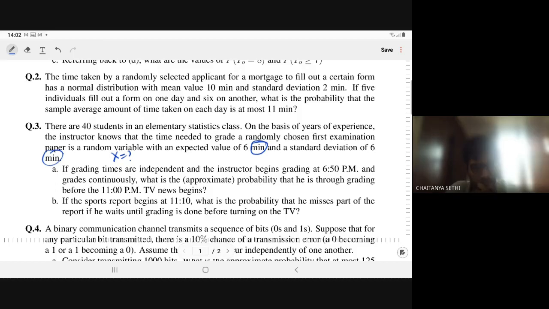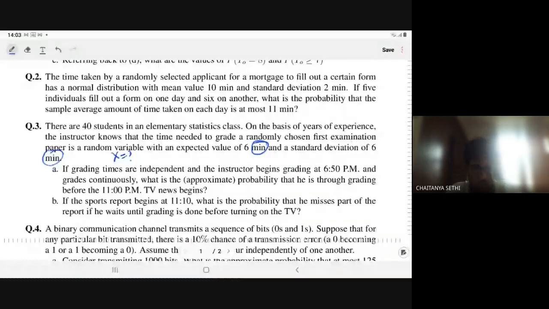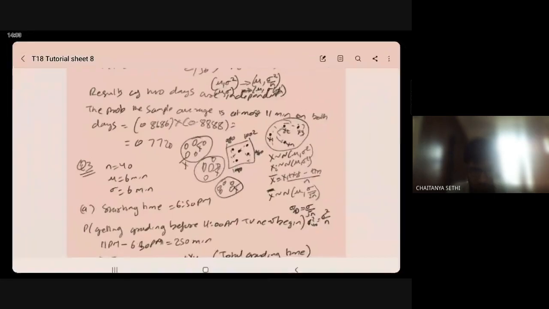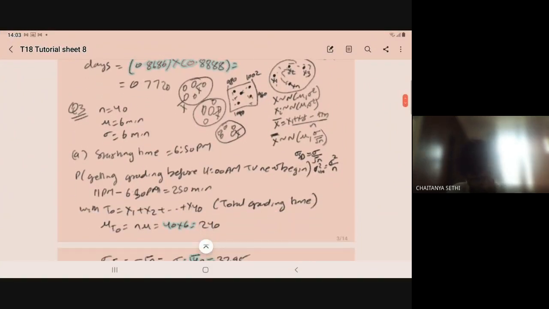What is the approximate probability that he is through grading, meaning he completes the grading, before 11 p.m. when TV news begins? So what is the probability that he can finish his job before the news starts?